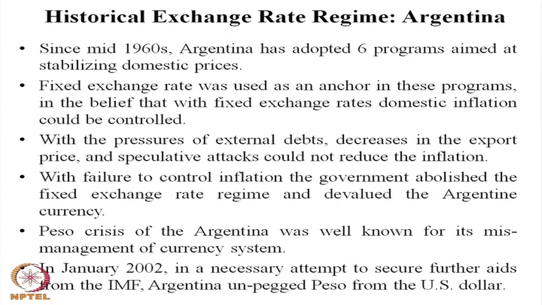Their main aim was to control the inflationary bias in the economy and control excessive fluctuation in the currency market, and at the same time they wanted an exchange rate regime which could help the growth of their economy. So, a fixed exchange rate was used as an anchor in this program. They believed that only a fixed exchange rate can provide stability or control inflation, because they understood that the fixed exchange rate is directly linked to inflation.